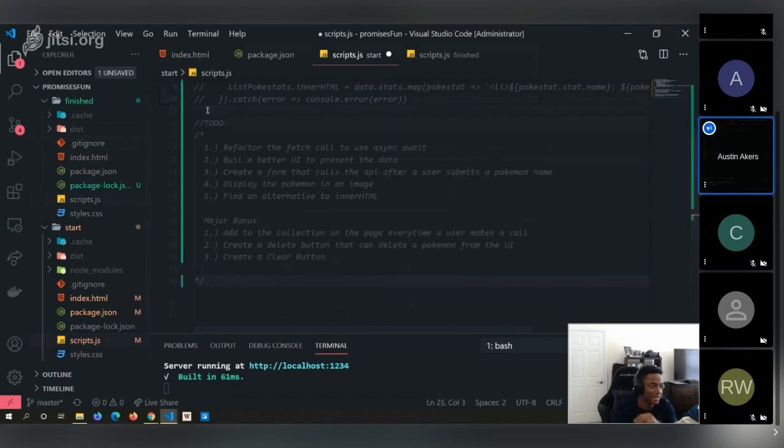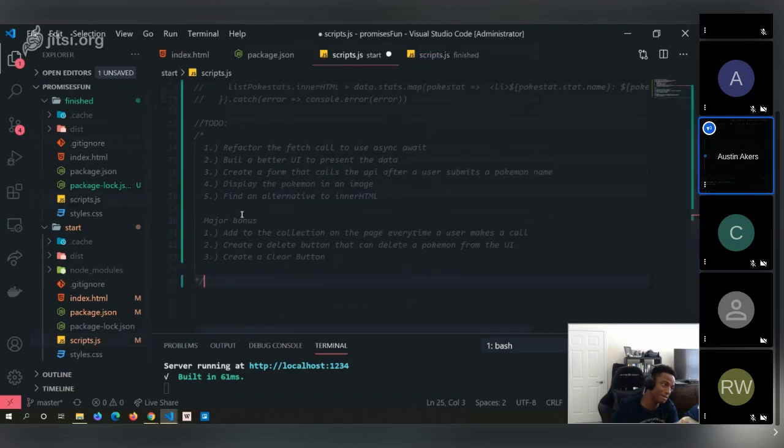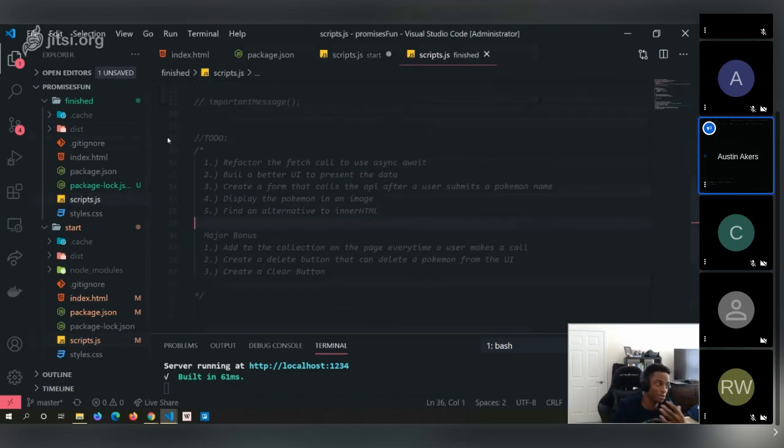As something to leave y'all with, I actually had a couple. If you look inside the finished folder, you'll see that I have some to-dos. I went ahead and pasted it here, but there are some to-dos inside our finished scripts tag. So you'll see, what are some to-dos to make this project a little bit more fun, right? Everything from refactoring the fetch call to see if you can use async await with it. Is it possible? Can you actually use async await? Should you use async await?